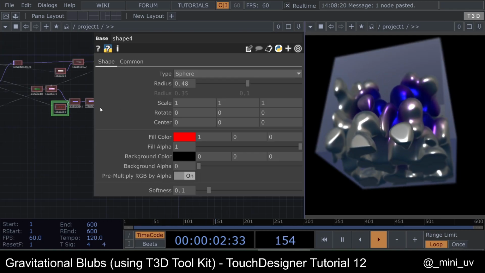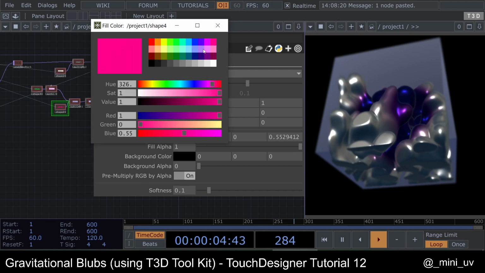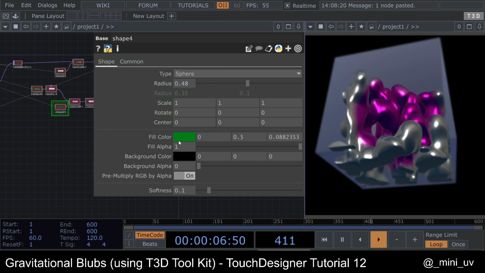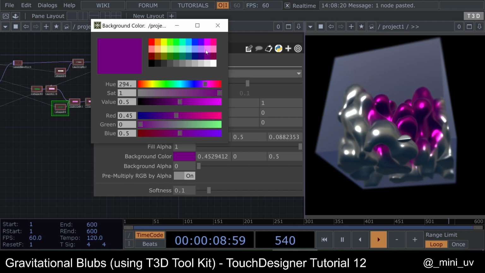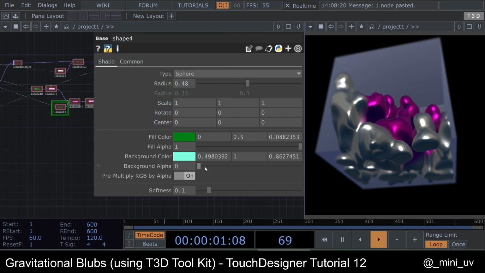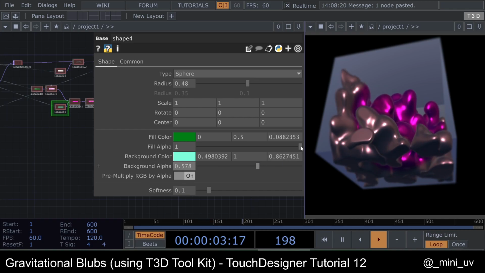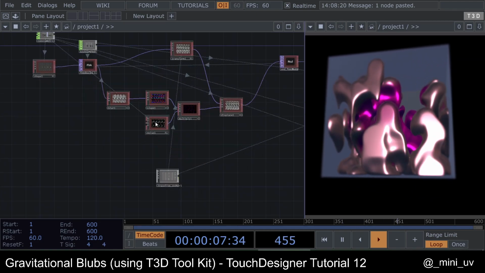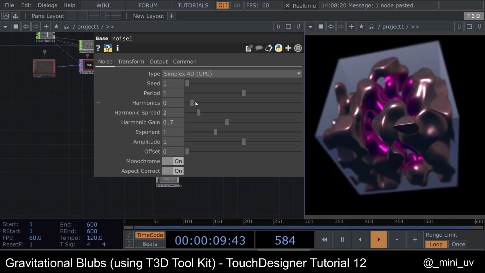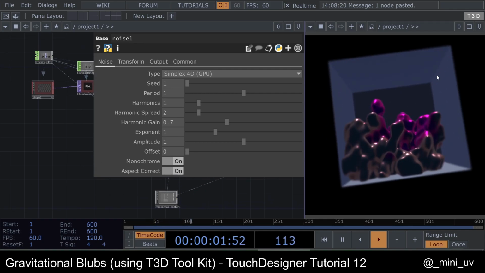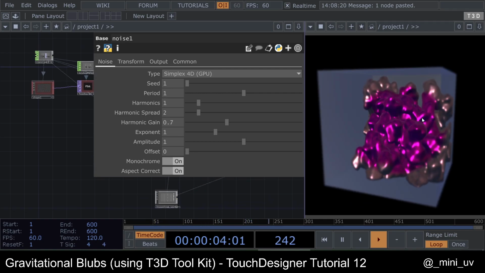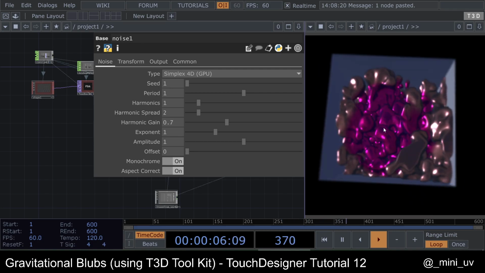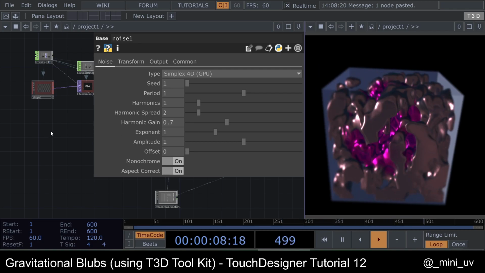Change again the colors, maybe change the background color also, and also play around with the noise. Yeah, this is it pretty much.